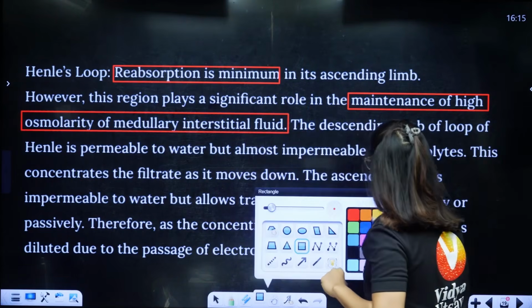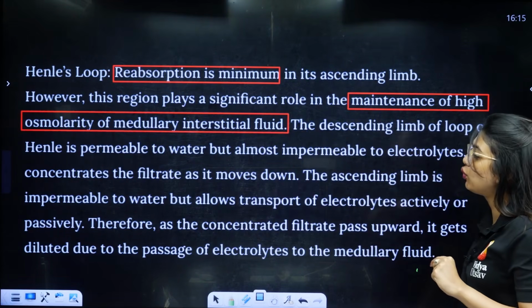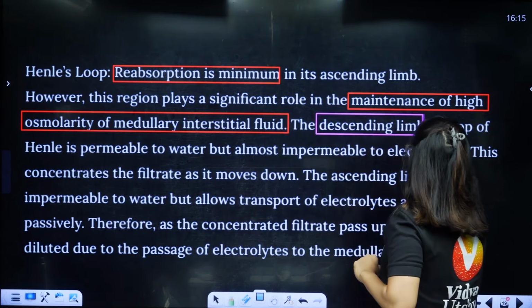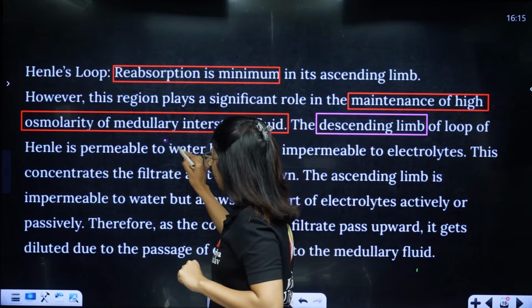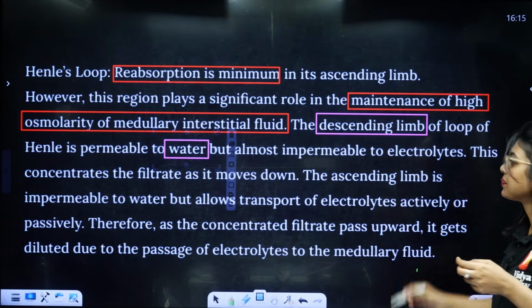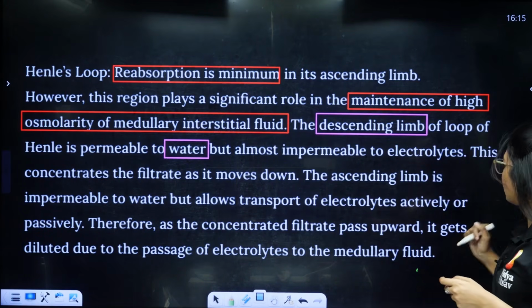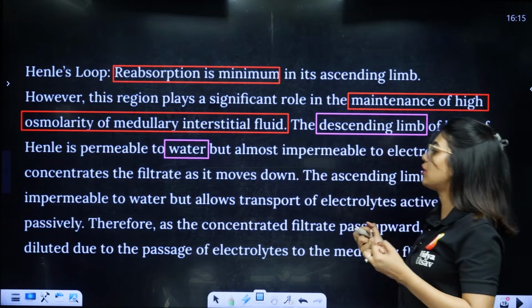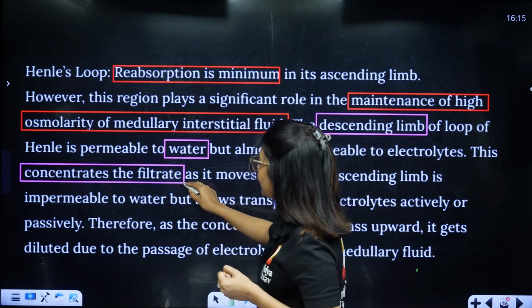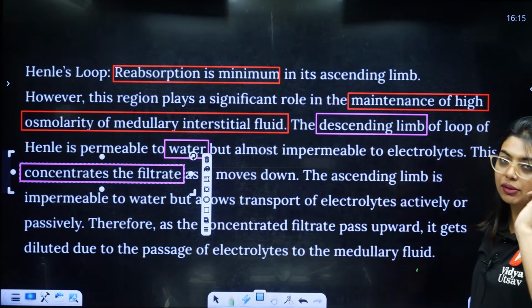The descending limb of the loop of Henle is permeable to water. D likes water. The descending limb likes water and is almost impermeable to electrolytes. This concentrates the filtrate. So the one that is going to concentrate the urine or the filtrate is the loop of Henle. One of the PYQs it is.